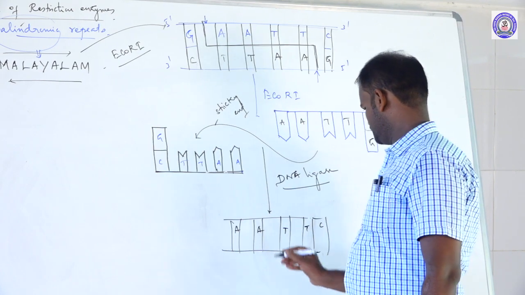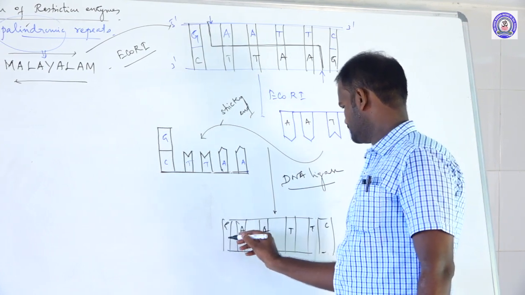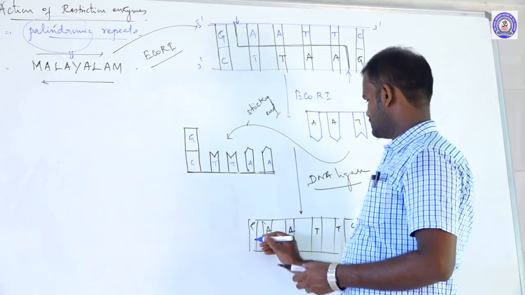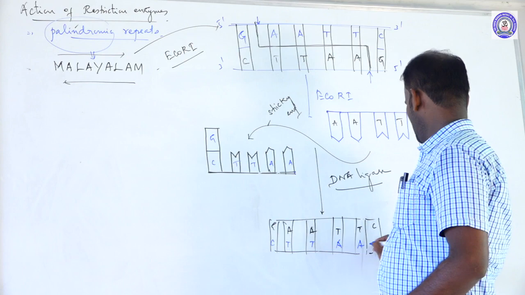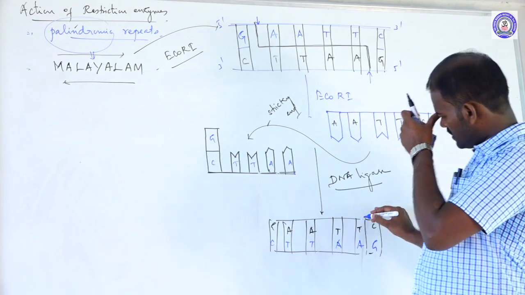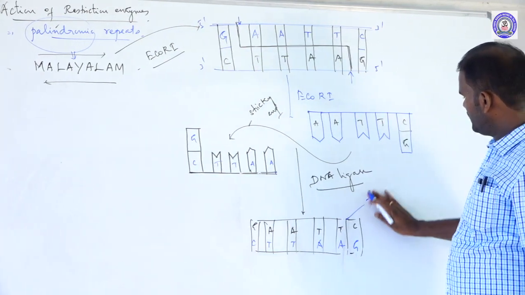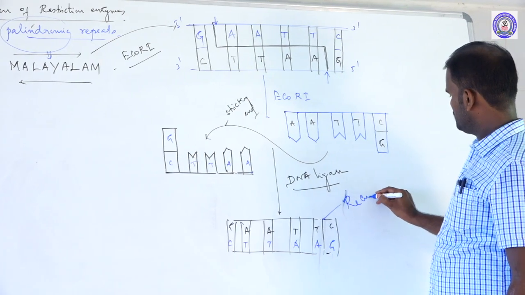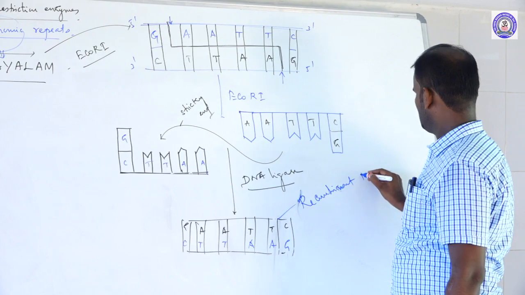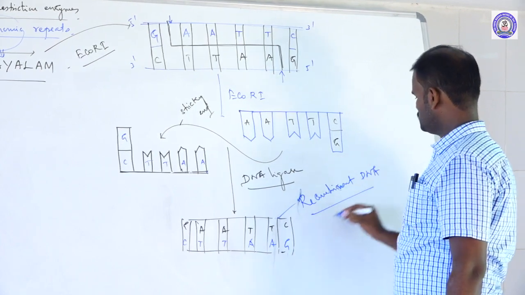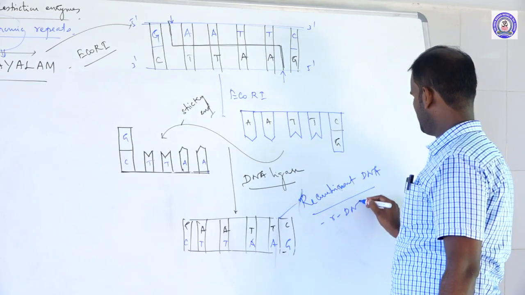Cytosine, guanine, cytosine, thymine, thymine, adenine, adenine, guanine. These are called recombinant DNA.